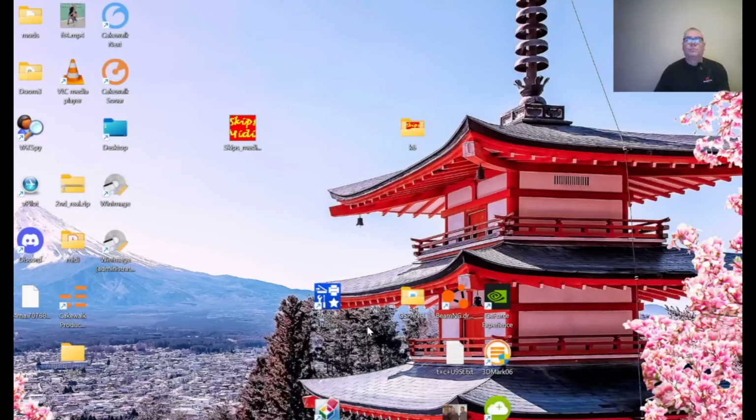Today we're going to play with the Skip's Media Player from Windows 98, and I redid the software and I can actually get it to play in Windows 11. The original version from Windows 98 will play in Windows XP all the way up to Windows 11. I'm going to show you that. Then we're going to go into the programming part.